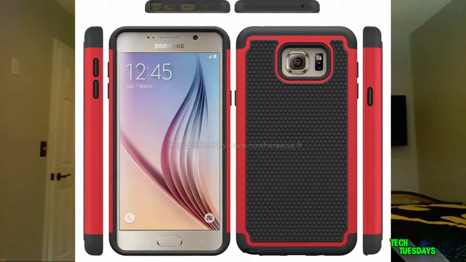So, on to our last story this week, the Galaxy Note 5 redesign. New leaks from NowhereElse.fr, who correctly leaked both the Galaxy S6 and iPhone 6 designs prior to launch, showed the Note 5 here inside of a case. The Note 5 is rumored to have an aluminum frame with a glass back similar to the controversial Galaxy S6.